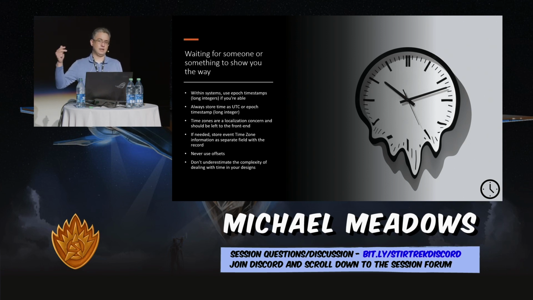It goes year, month, day, hour, 24-hour format, minute, second, and then 7 fractional seconds, and then the letter Z. Time zones, as I mentioned, should be a localization concern. Please, if you can, just let the UI take care of that. And if you need to store information about time zone, first of all, don't make it the offset. It doesn't really give anything useful. But store it adjacent to the time. Don't store it as part of the time data, because that just ruins the ability to actually use that data for anything besides looking at it with your eyeballs.